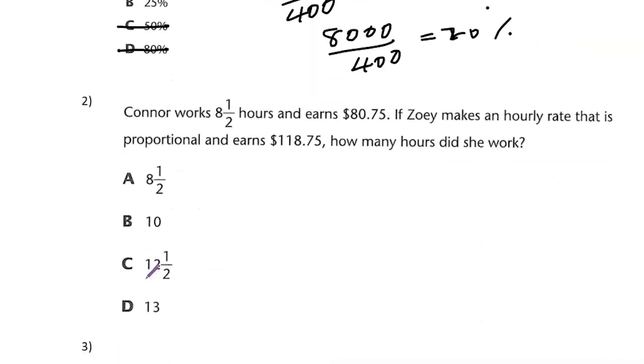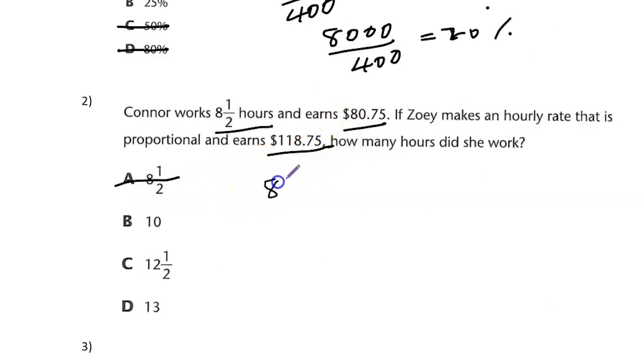Next question. Connor works 8.5 hours and earns $80.75. So he makes an hourly rate that is proportional, and Zoe earns $118.75. How many hours did she work? All right, so we know that Connor worked 8.5 hours and got $80.75. So if Zoe earned more money, obviously she must have worked more hours. So A cannot be the answer. So we can eliminate A because she would have earned more. She would have worked more hours to earn that amount at the same rate.